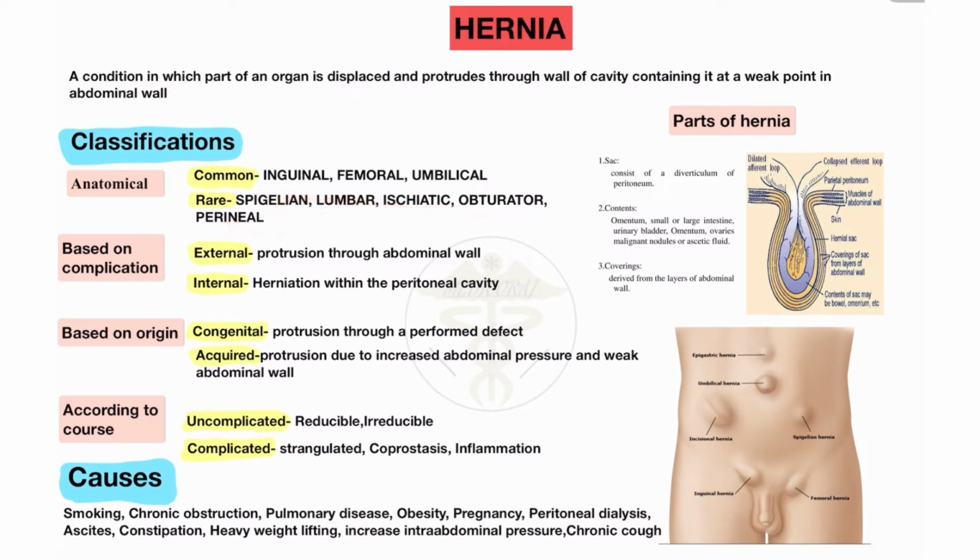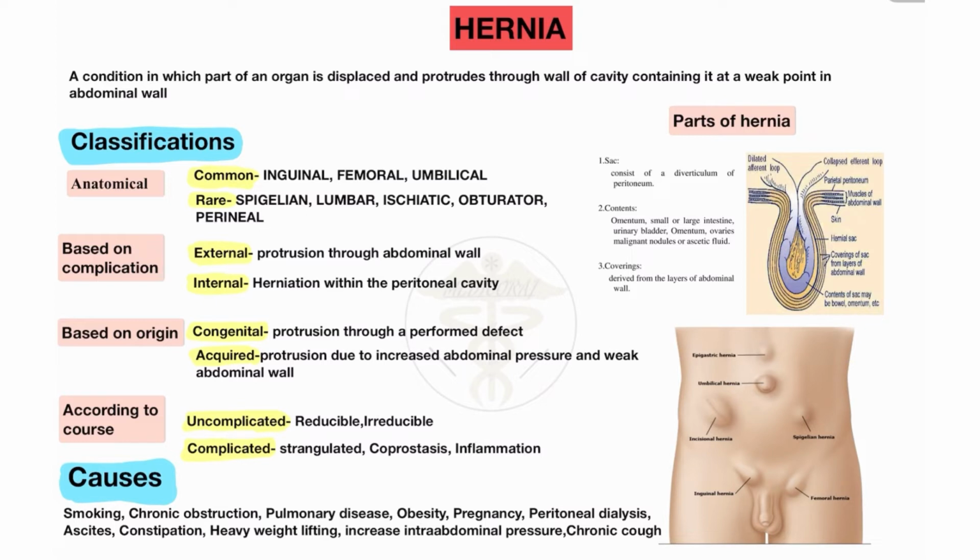These are rare types, but the most common types of hernia are inguinal, femoral, umbilical and paraumbilical. Paraumbilical means around the umbilicus. So these are the regions of the paraumbilical hernia. These are the common and rare types on the basis of the anatomical position of the hernia.